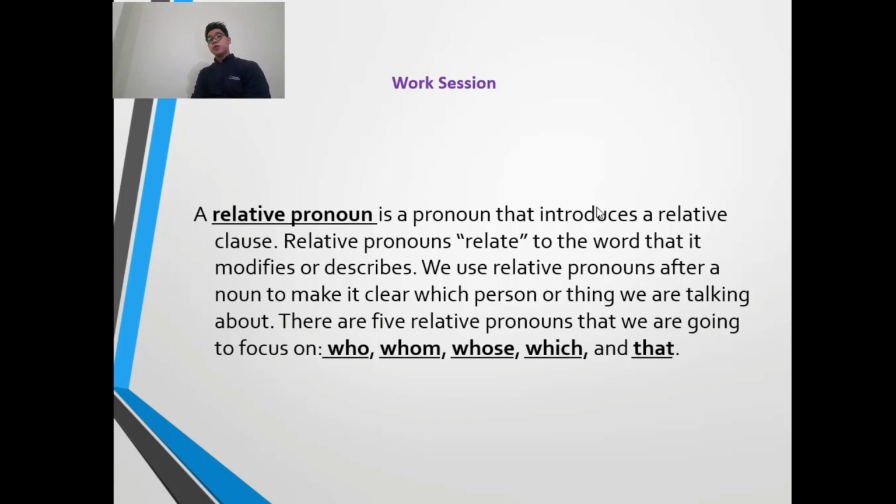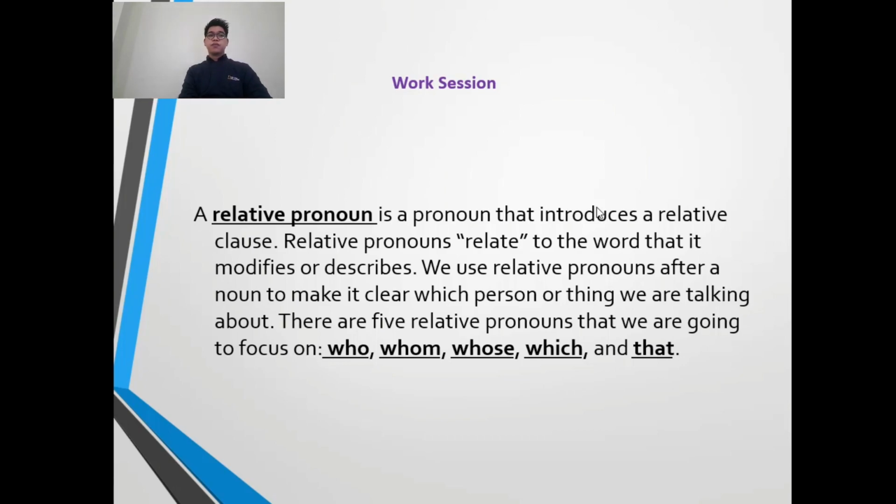Whom is used for people also, but especially for the object, and the difference between them is that whom needs a comma before it. Whose is for possession or ownership. If a clause states the ownership of something, you can use whose. Which is for things; its function is the same as who, but it is special for things.